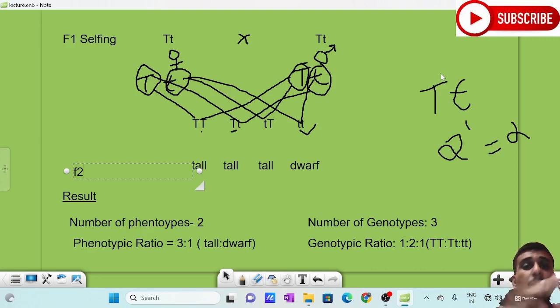Thus, if they mask, it will not be seen in the F1 generation. Or if it is in the homozygote form, it can be seen. This was the conclusion which Mendel made from his monohybrid crosses.